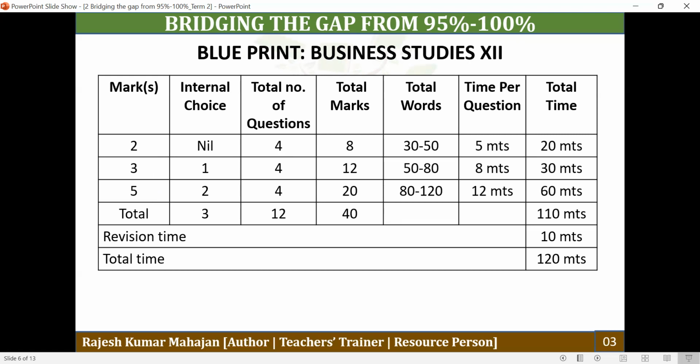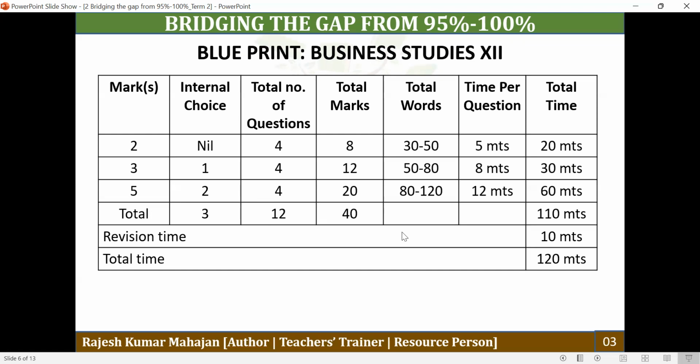For 2 marks, there is no internal choice, but for 3 marks, there is 1 internal choice, and under 5 marks, there are 2 internal choices. This way, we will have 12 questions. For total marks, 2 into 4, 8 marks; 3 into 4, 12 marks; 5 into 4, 20 marks. And your paper will be for 40 marks.